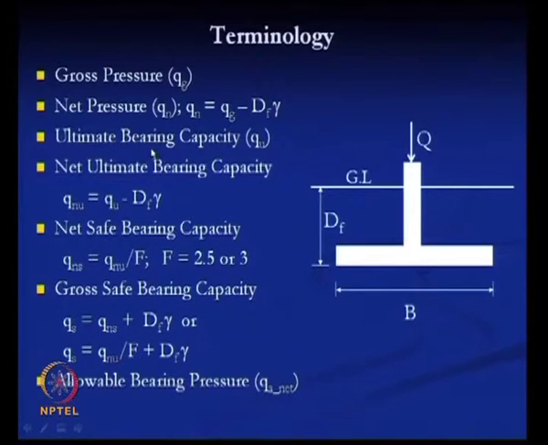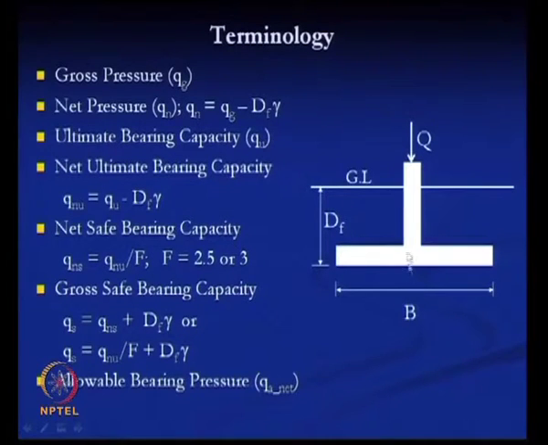Next, the ultimate bearing capacity of the soil. The ultimate bearing capacity of the soil is the ultimate load that this soil can carry before it fails. So, this is the ultimate load carrying capacity of the soil. If we denote it as q u, that is the ultimate bearing capacity of the soil. Next will be the net ultimate bearing capacity of the soil. That would be the ultimate bearing capacity of the soil minus df into gamma, where gamma is the unit weight of the soil.